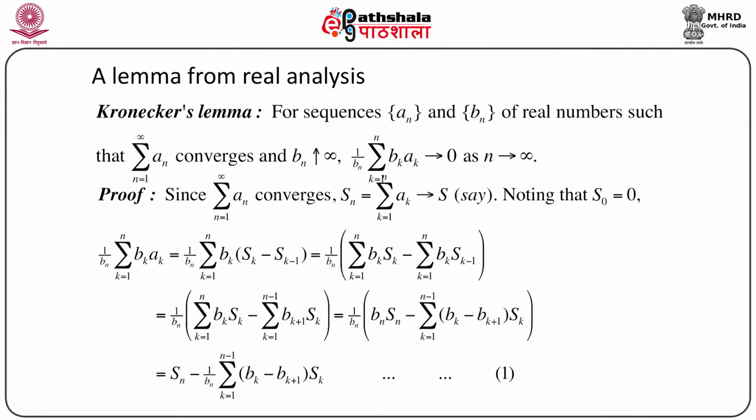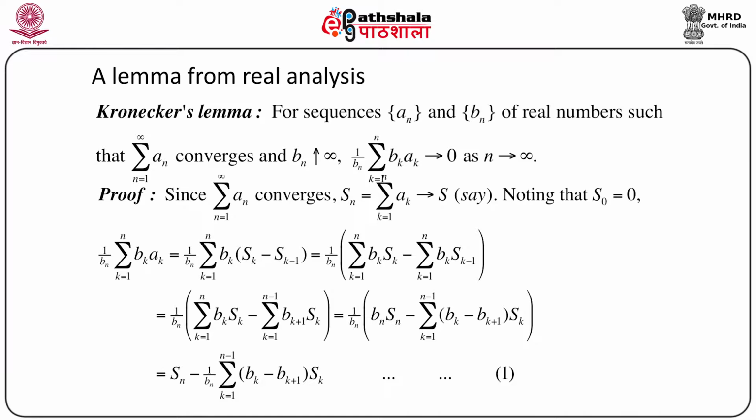So, one lemma from real analysis is the famous Kronecker's lemma. Now remember, this result is purely based on real numbers. Consider two sequences of real numbers, one is an, another is bn, with n greater than or equal to 1. We impose two conditions. First, the summation of an, n equals 1 to infinity, converges, and bn is another sequence of real numbers which is increasing.